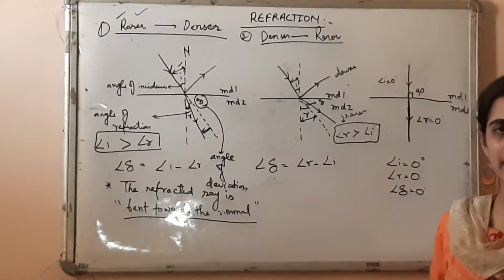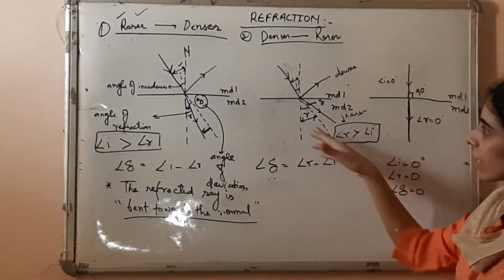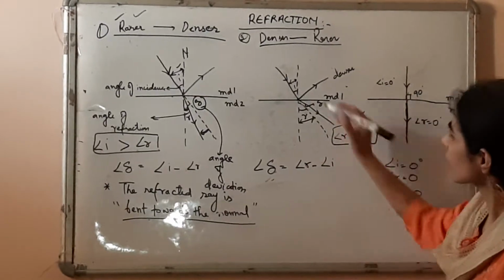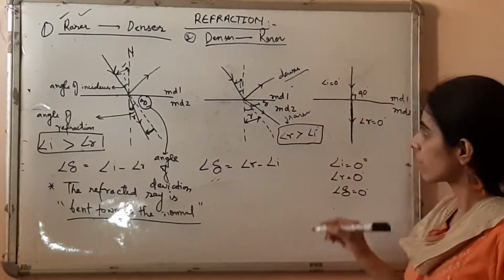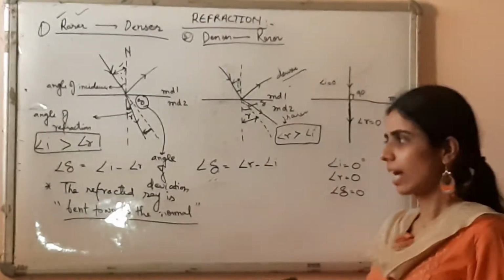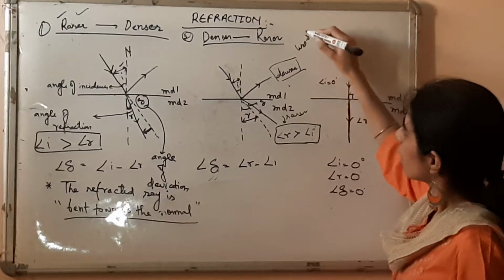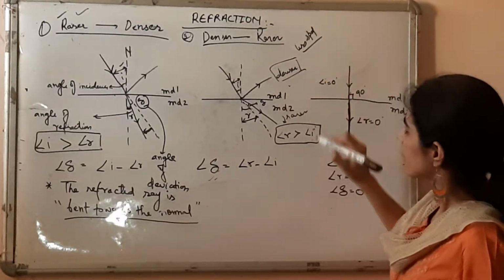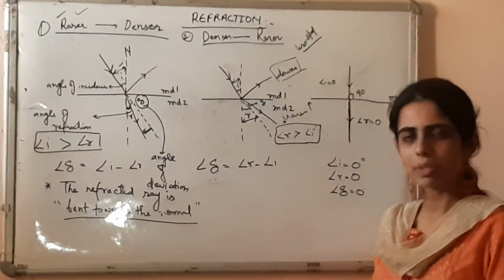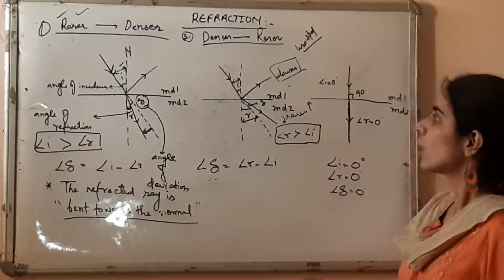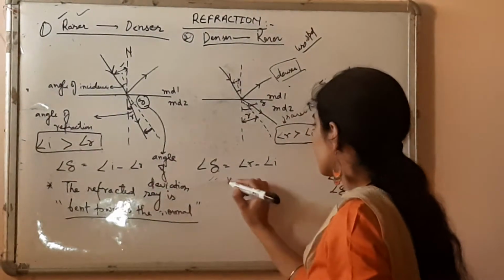Let's revise again case 2. So case 2 says our incident ray is moving from denser medium to rarer medium, and we know that in denser medium the speed will be less, and in rarer medium the speed will increase. So what will happen in this case? Very important point.